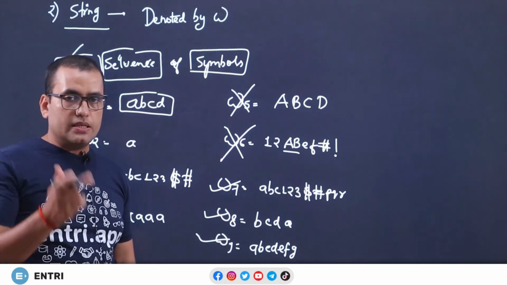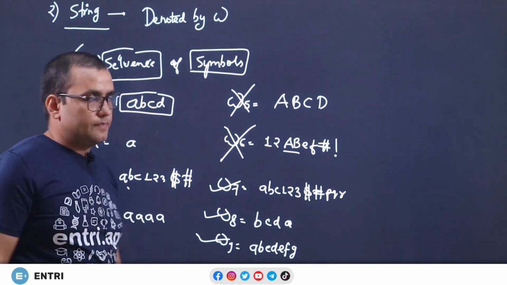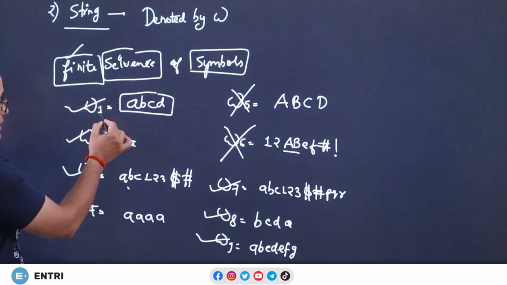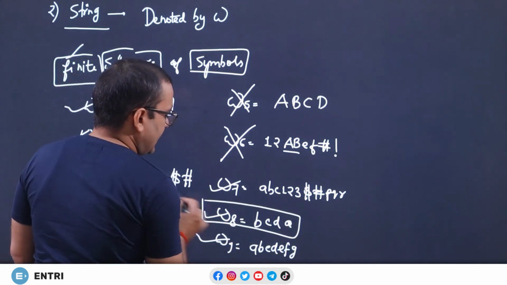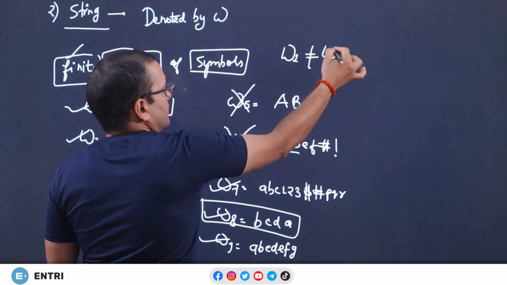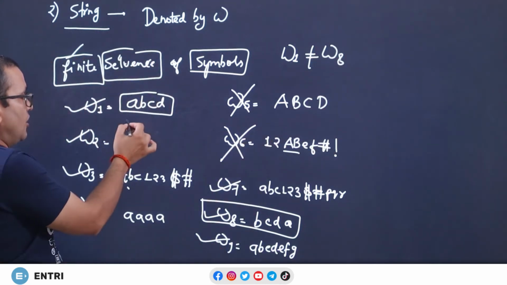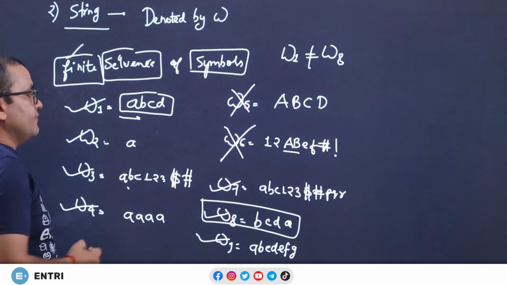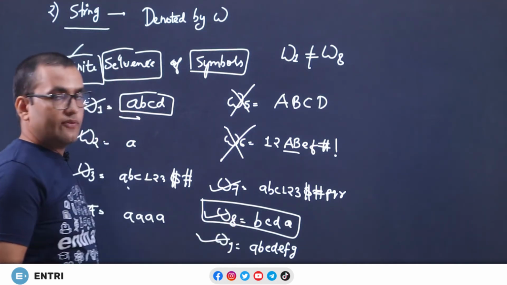In a string, the sequence of symbols matters. If you see omega 1, A B C D, and omega 8, B C D A, both are different strings. In ABCD, the order is A followed by B followed by C followed by D, and in omega 8 it is B followed by C followed by D followed by A.